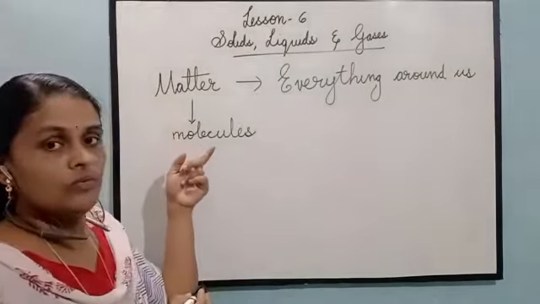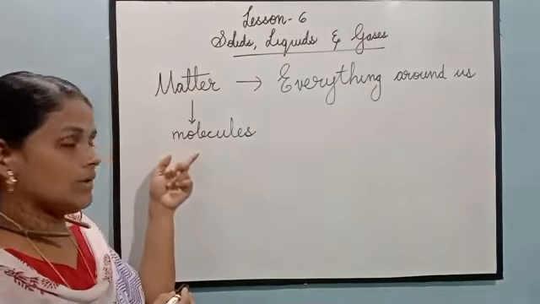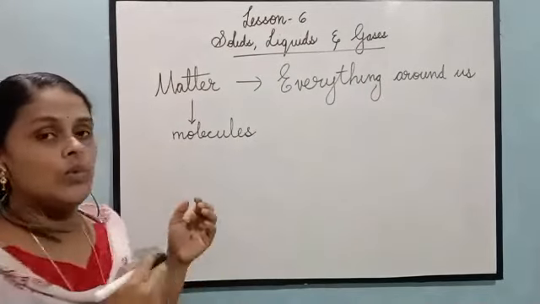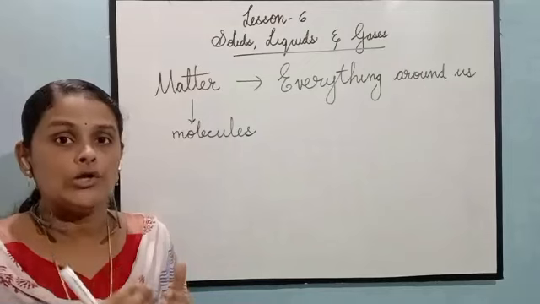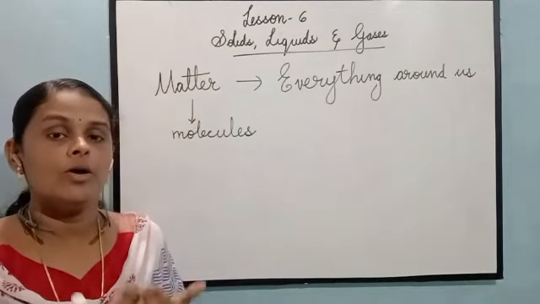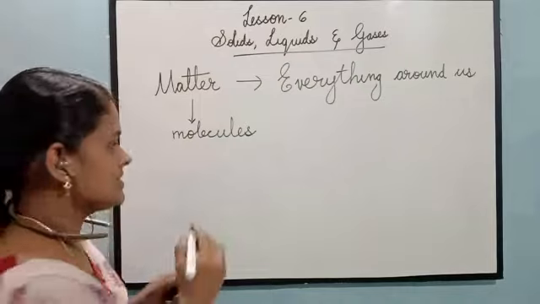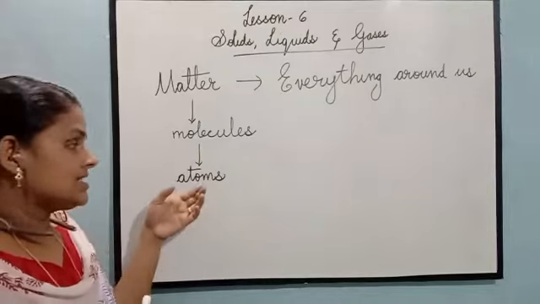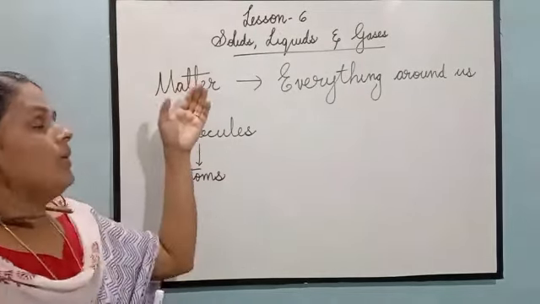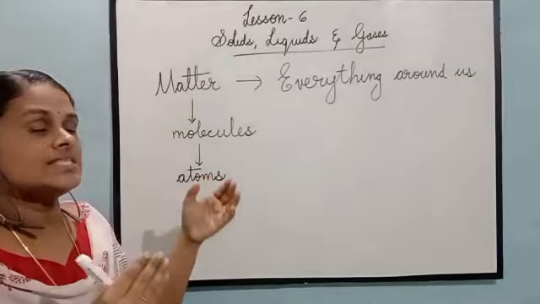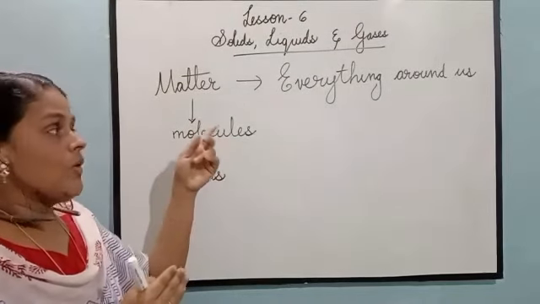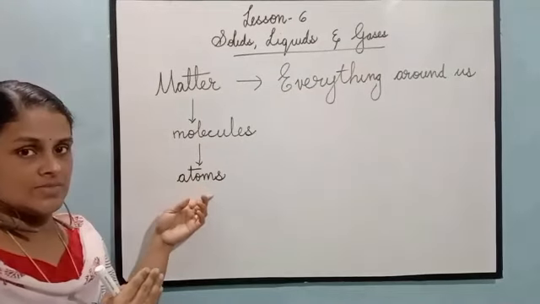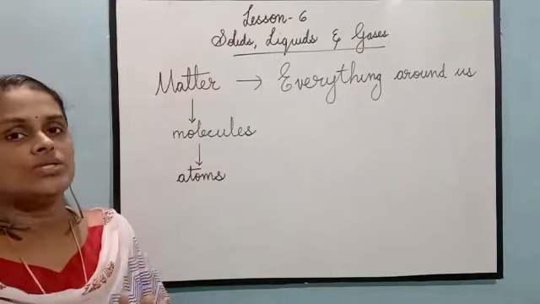Matter is made up of very tiny particles called molecules. Each molecule is further made up of particles known as atoms. So atoms are the smallest unit of matter. Matter is made up of lots of very tiny particles called molecules. Molecules are further made up of particles called atoms. So atoms are the smallest unit of matter.